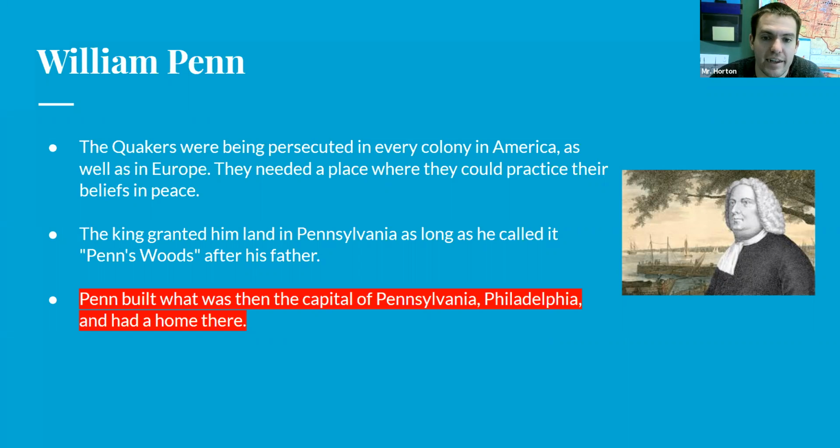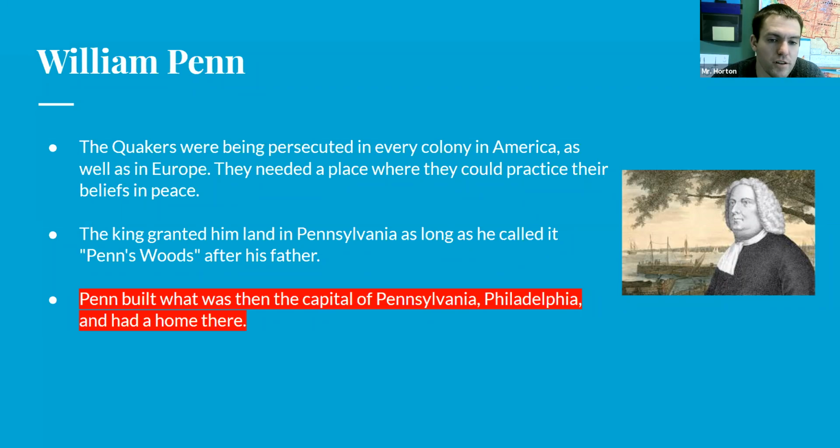So the Quakers were trying to find a place where they could practice their beliefs in peace. All they wanted to do was practice their denomination of Christianity in peace without being forced to practice a certain way. They wanted to practice their Quaker ideals away from everybody else. So the King of England granted them land in Pennsylvania as long as they called it Penn's Woods after the king's father. Pennsylvania, Vania, is the translation of woods in English, from the old Latin term.